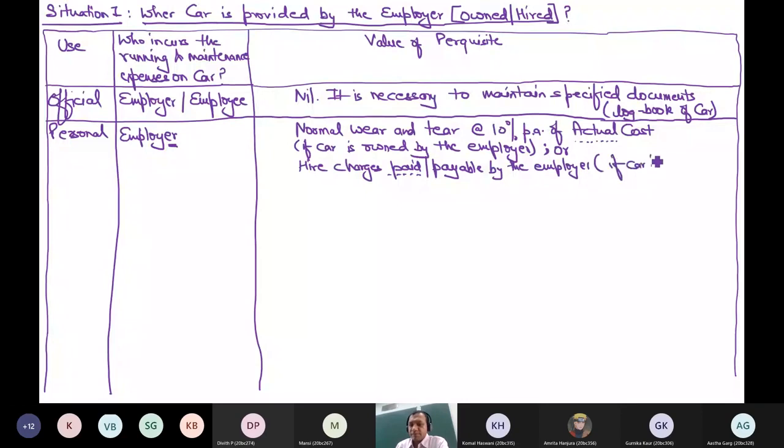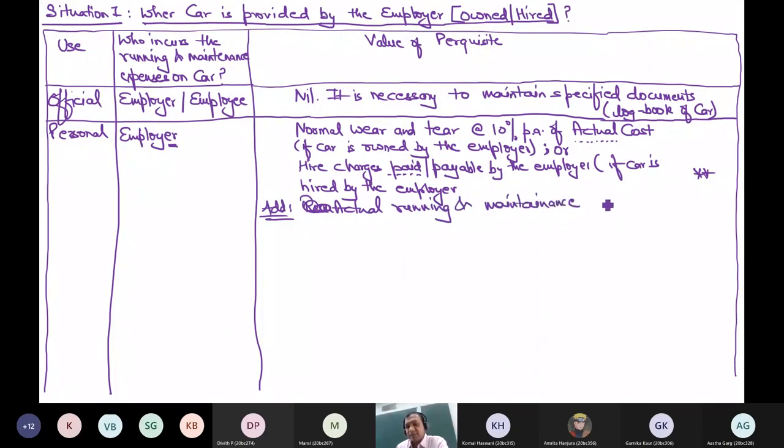If the car is hired by the employer, so any one of these things will happen. Either it will be owned or it will be hired. Any one thing will come. Then what do you add? Actual running and maintenance expenses, because these are actual based. Actual running and maintenance expenses incurred by the employer.